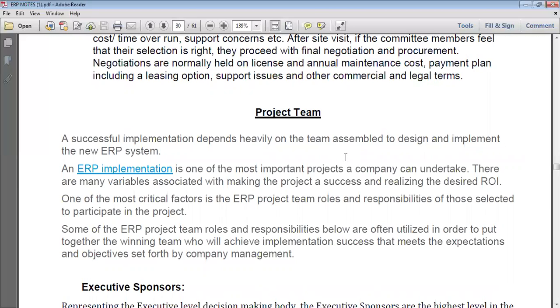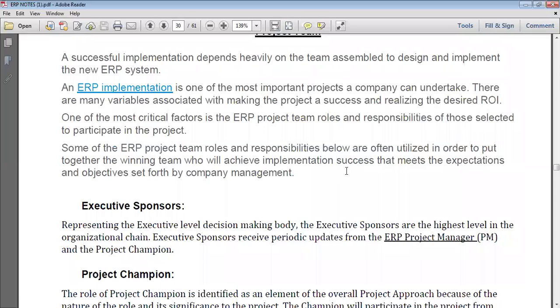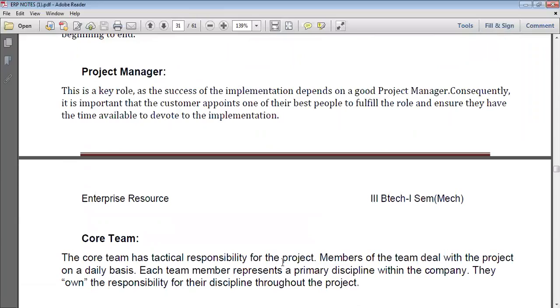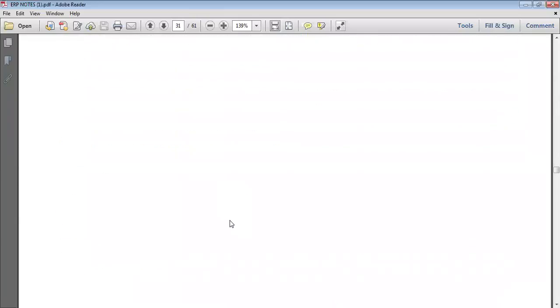There are many variables associated with making the project a success and realizing the desired ROI. ERP implementation is one of the most important project teams. Some of the ERP project team roles and responsibilities below are often utilized in order to put together the winning team who will achieve the implementation success that meets the expectations and objectives set forth by company management. So these are the project teams: the executive sponsor, project champion, project manager, core team, and site team.